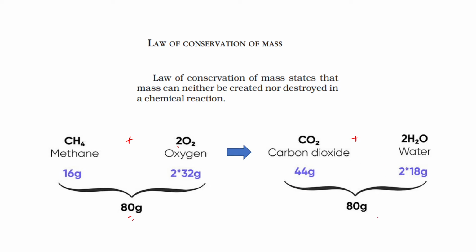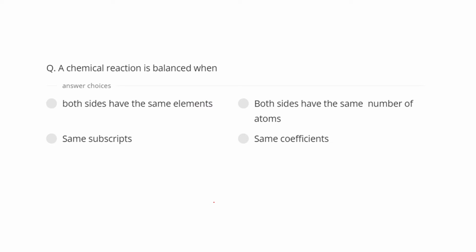So if you combine this, the mass will become 80 gram. So the basic idea behind this example is what? The mass of reactant will be equal to the mass of product. So you have to remember that point. Now, based on that, we have to solve a few questions. So let's start with question number 1.